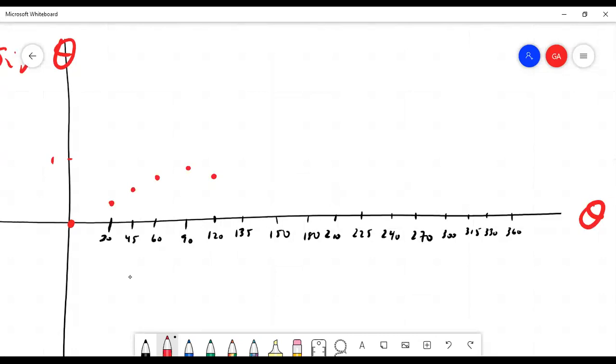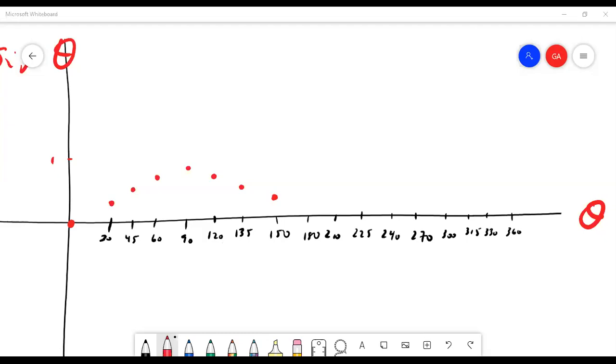We found that sine of 120 is root 3 over 2, right? And then we found that sine 135 is root 2 over 2. Here, sine 150 is 1/2.